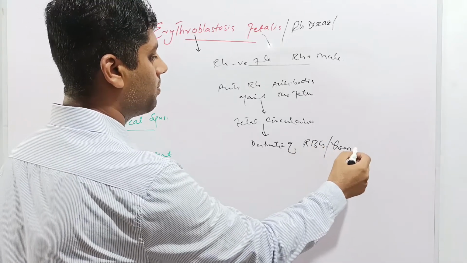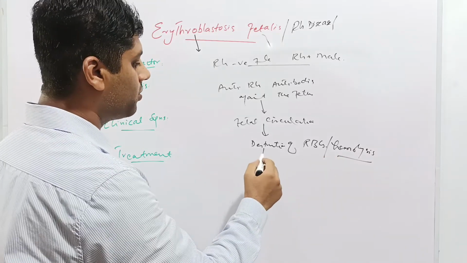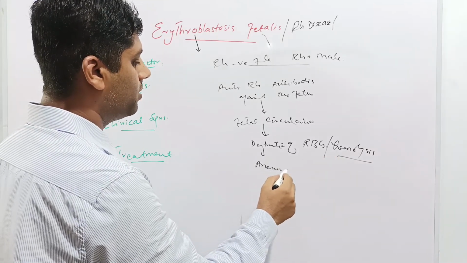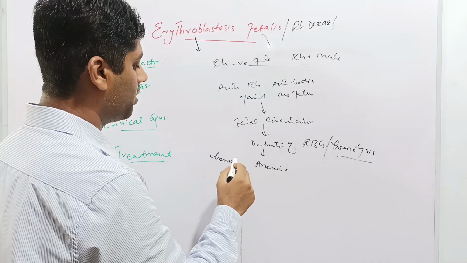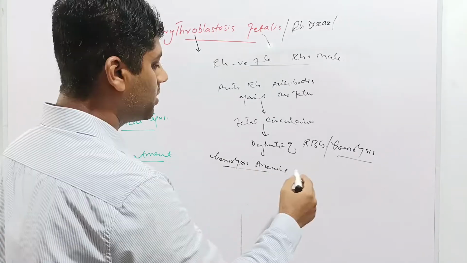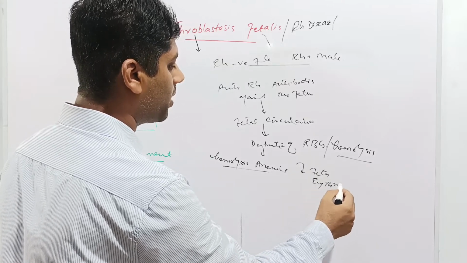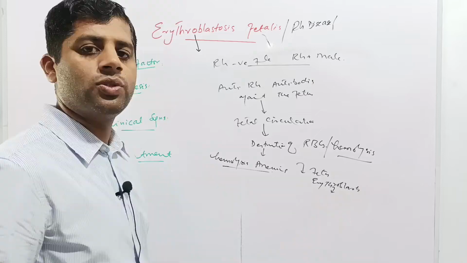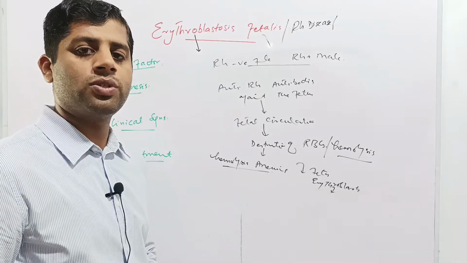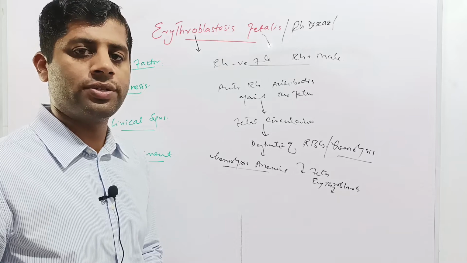The condition is called hemolysis, destruction of RBCs. The fetus develops anemia, and this is called hemolytic anemia because hemolysis has taken place and the fetus has developed hemolytic anemia. Consequently, the fetus releases erythroblasts or immature RBCs into the circulation. Therefore the disease is called Erythroblastosis Fetalis, because the fetus has released immature RBCs into the blood circulation.